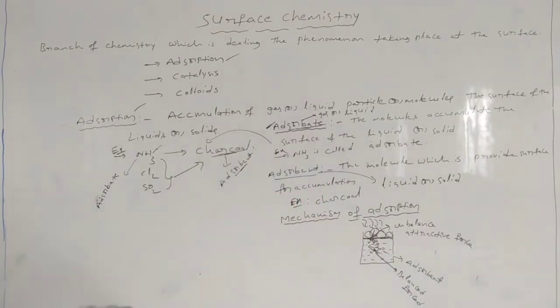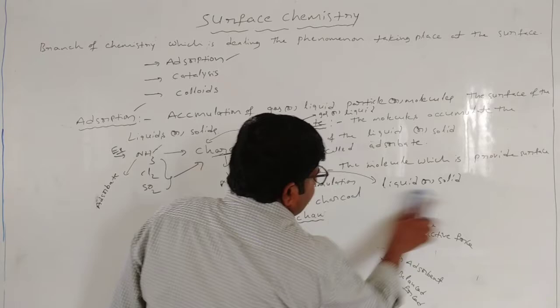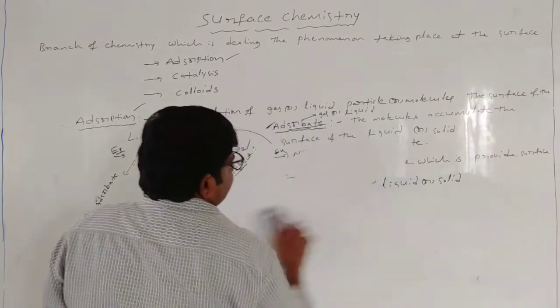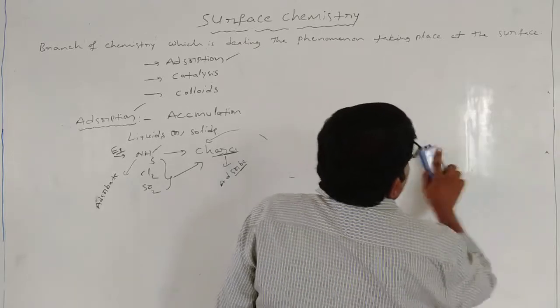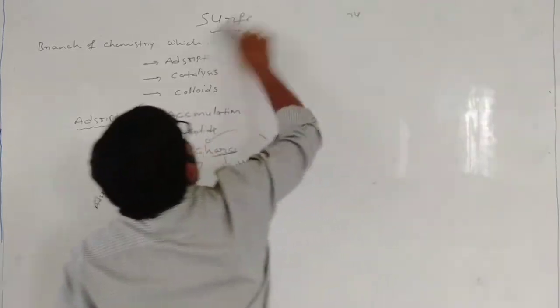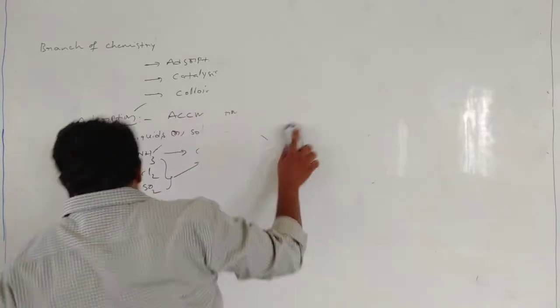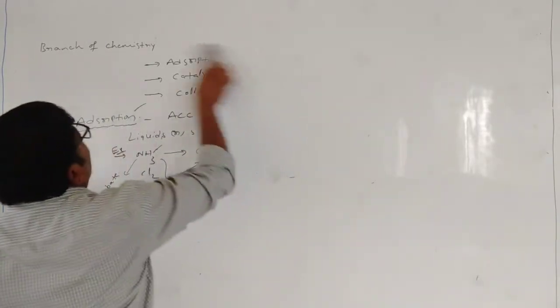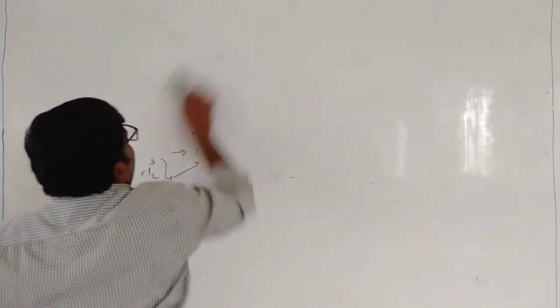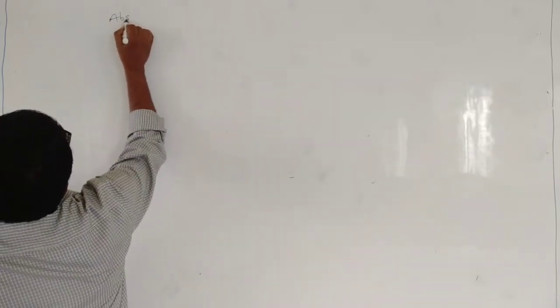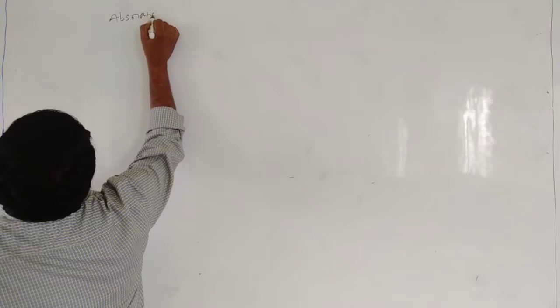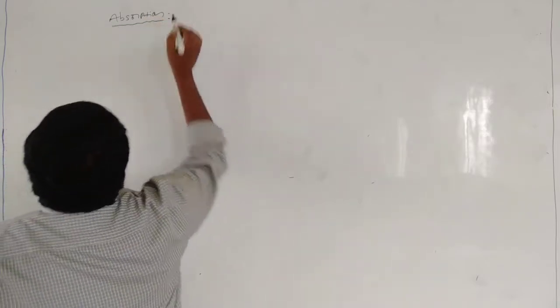Next, what is absorption? So here, what is absorption? Absorption.